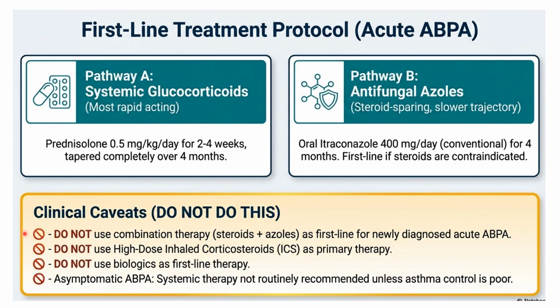So what things do we not use? Initially we don't combine these two drugs, steroids and antifungals, in the acute stage. We also don't use high doses, and initially we don't use biologics. For asymptomatic ABPA, systemic therapy is not routinely recommended. Only when asthma control is very poor can we use glucocorticoids.